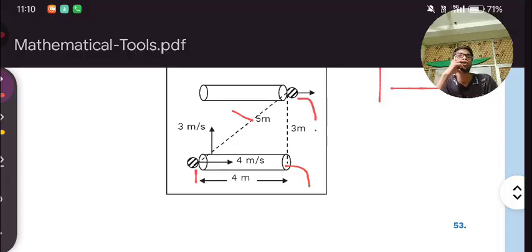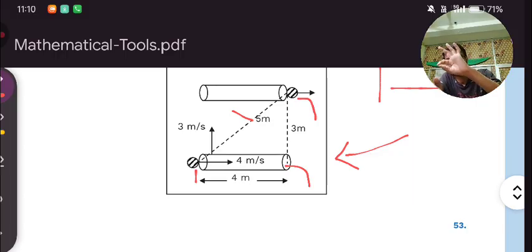Clear? So what did you understand from this figure? You understood that if x is increasing and at the same time y is also increasing, in that case the position of the point will change.